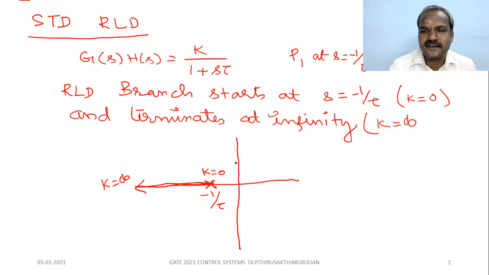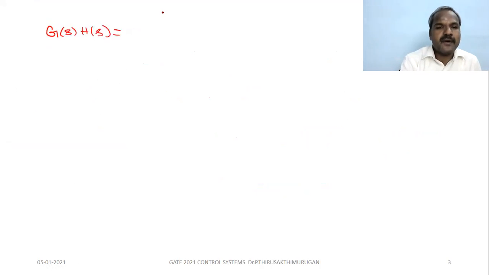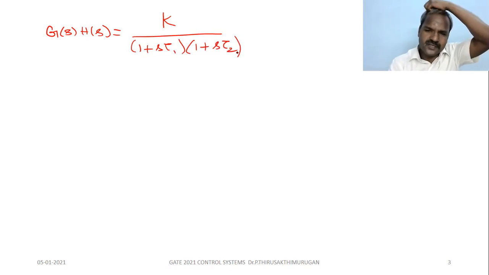Next, G of S, H of S equal to K by the second order system, 1 plus S tau 1, 1 plus S tau 2. How many poles are there? 2 poles are there.